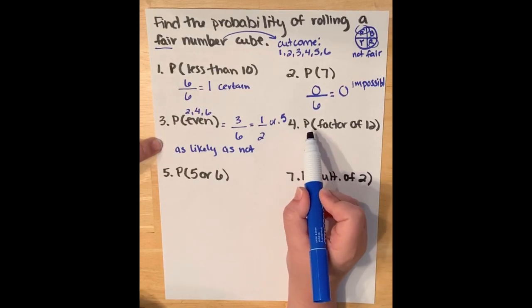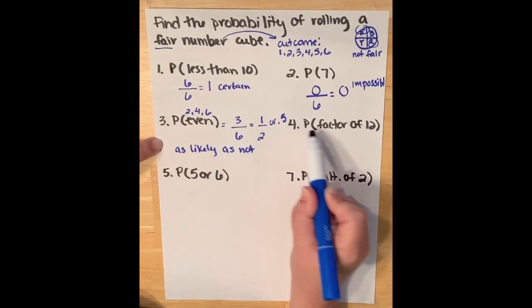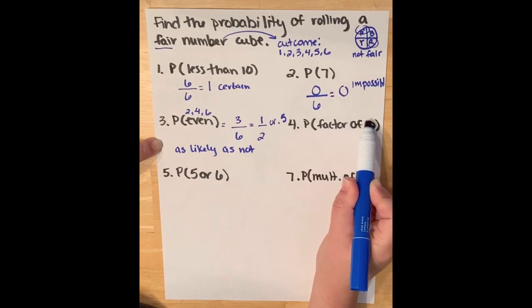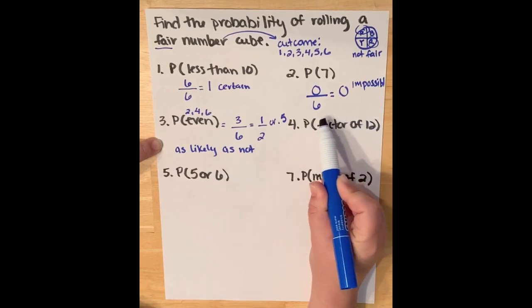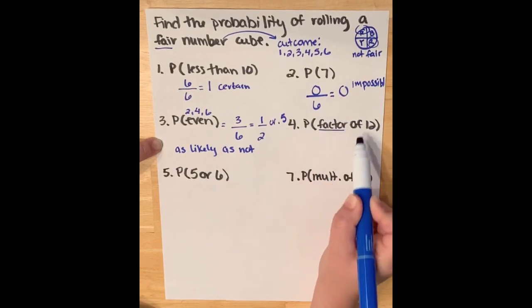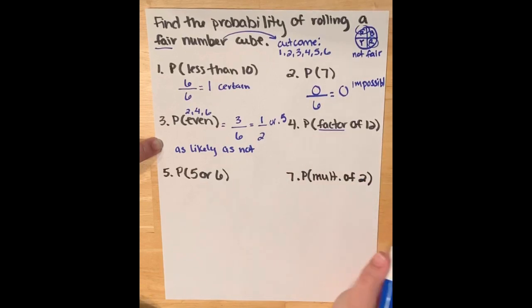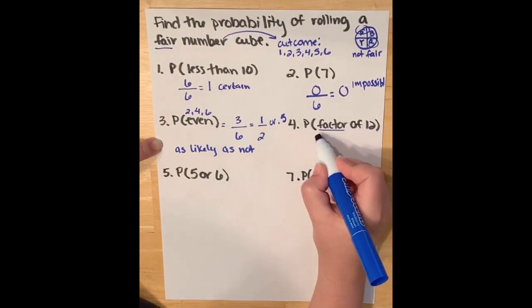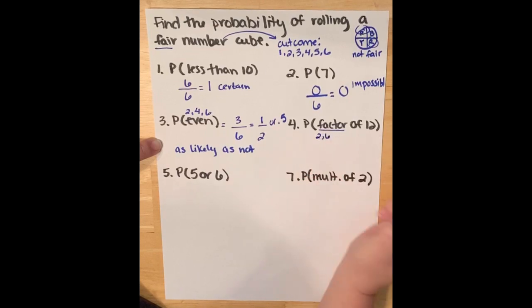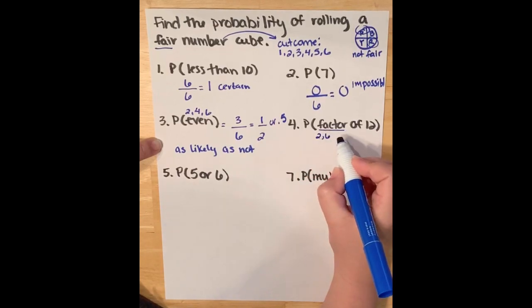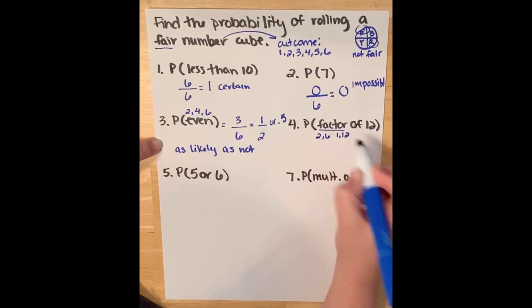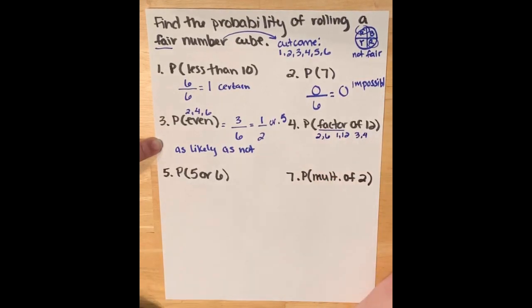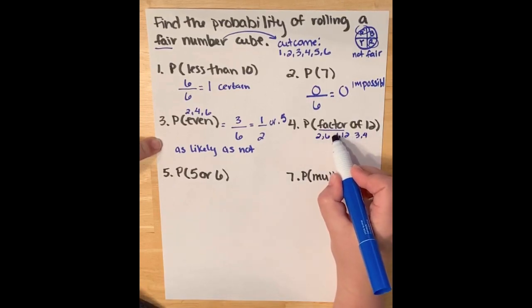Probability, looking at number 4, let's find the probability of a factor of 12. So we've got to think. Factors are small numbers that make up 12. So what makes up 12? I could do 2 and 6 make up 12. 1 and 12 make up 12. And 3 and 4 make up 12. Of these 3 options, this one I don't want to use.